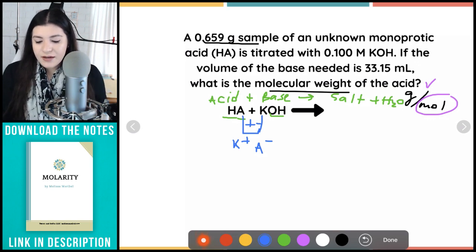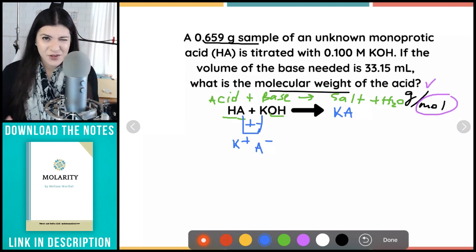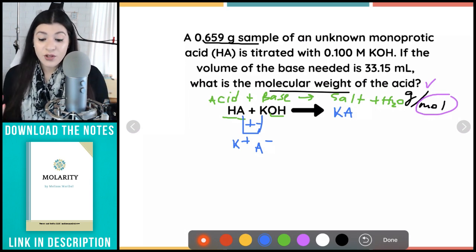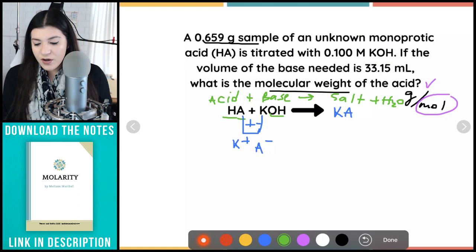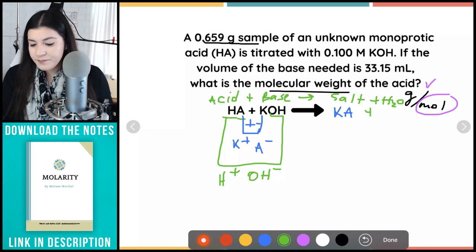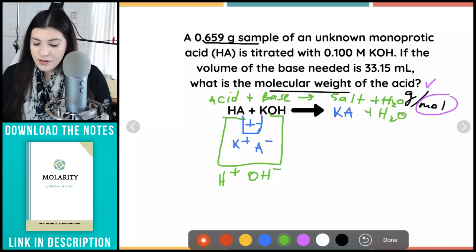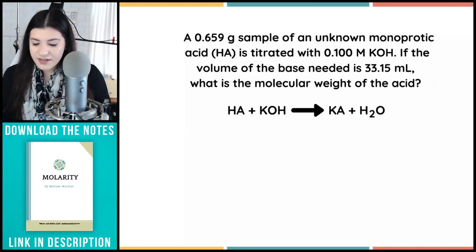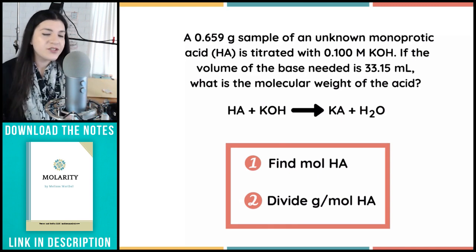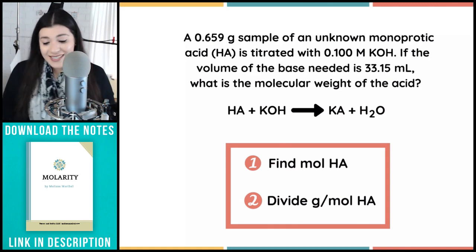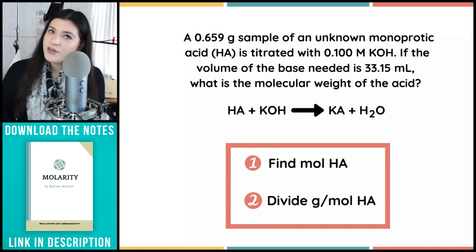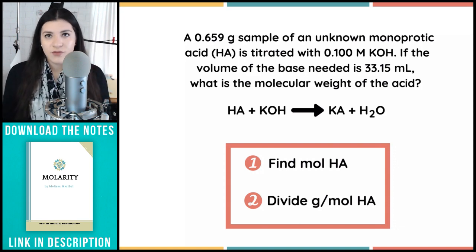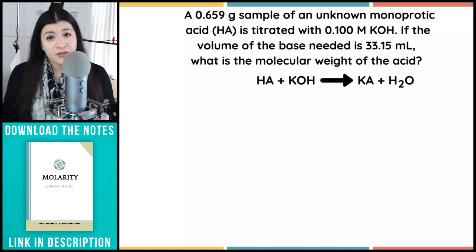Okay. And then what would happen here is this would literally just be KA. All right, I know it's a little bit strange, but that's how you would look at it. And then now this last part is just water because H and OH combined would give us water. Okay, so the steps for this: first things first, find the moles of our acid. Second step, divide the given grams by the moles of our acid that we just found. So let's do all this.